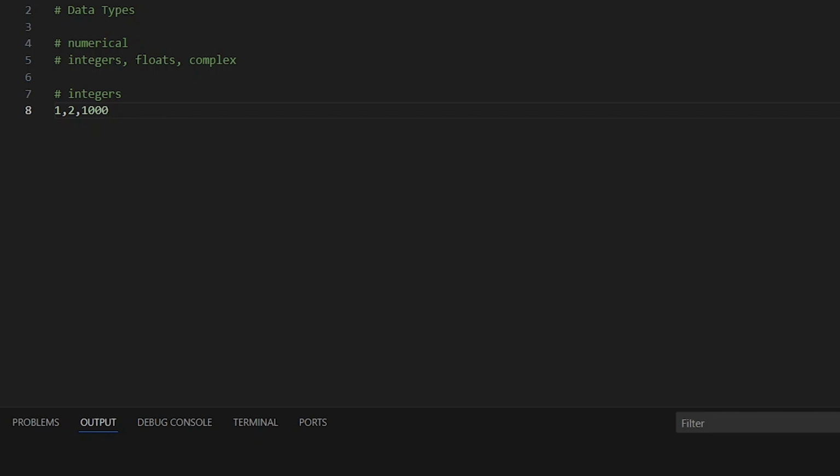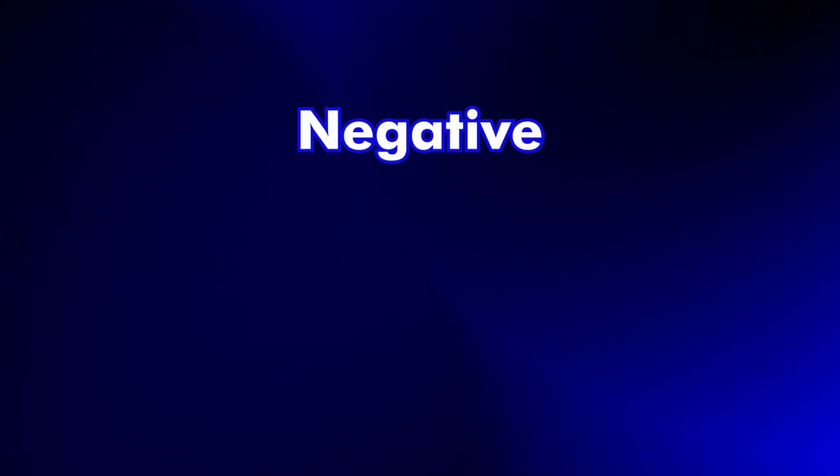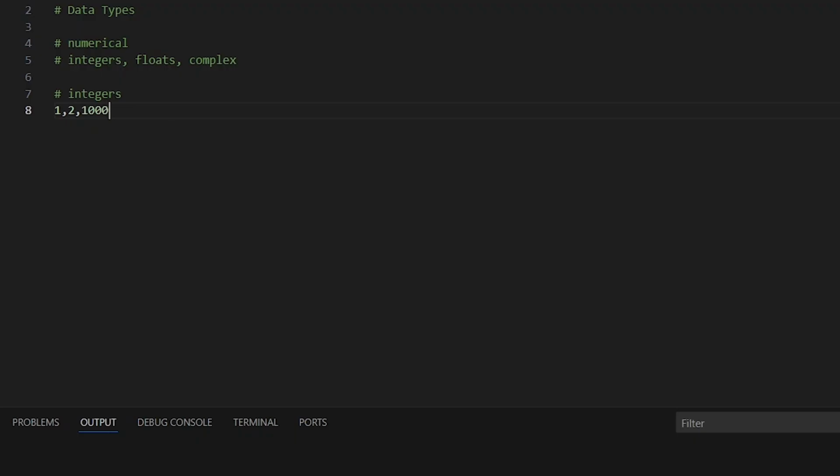And one more thing, integers can have signs, which means they can be negative or positive. So all these examples I stated are positive whole numbers or positive integers. We can also have something like -8. -8 is still an integer, but it is a negative number. So integers are whole numbers.